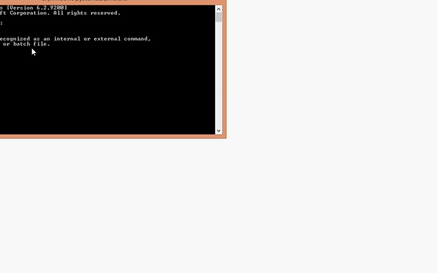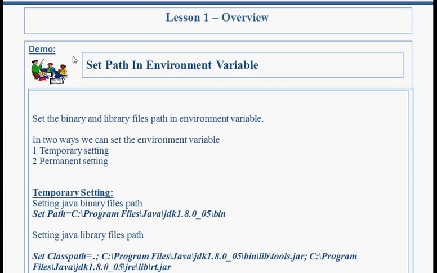To solve this problem and to access all Java tools throughout the operating system from all folders, we must update the environment variable. So to solve that problem, we have to set the binary and library files path in the environment variable. First, let's discuss binary and library files and the environment variable.